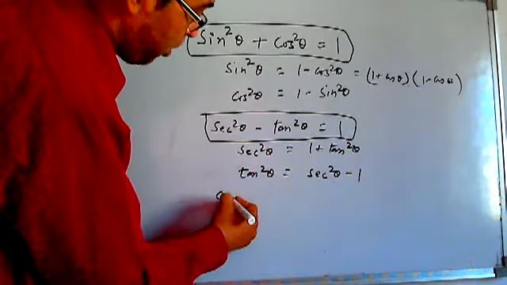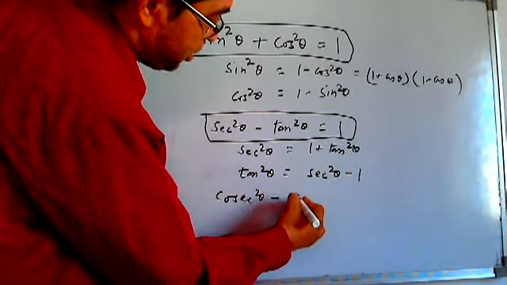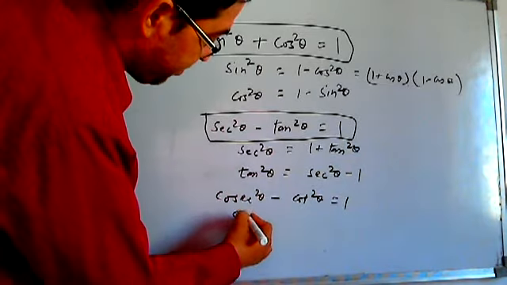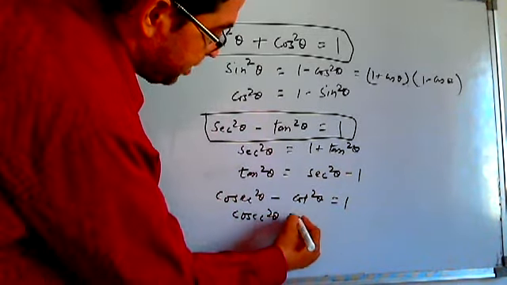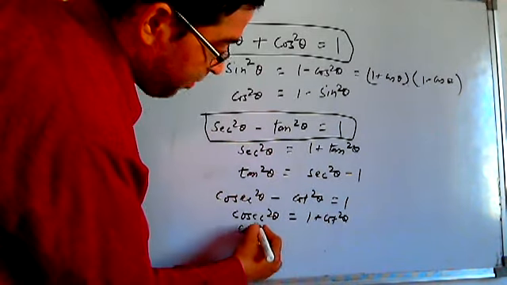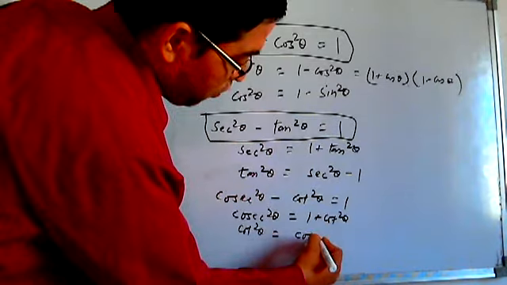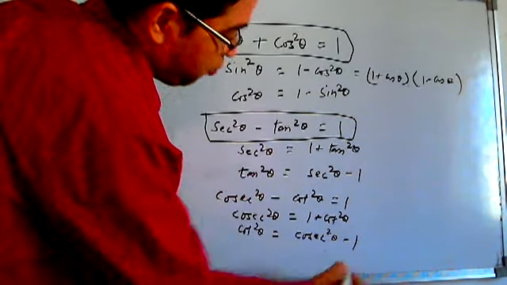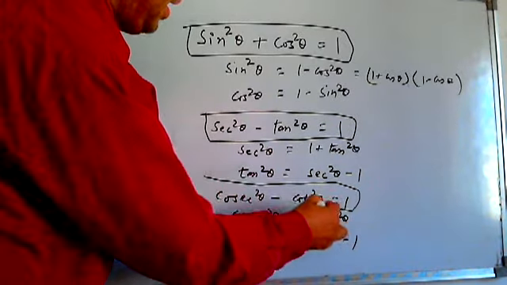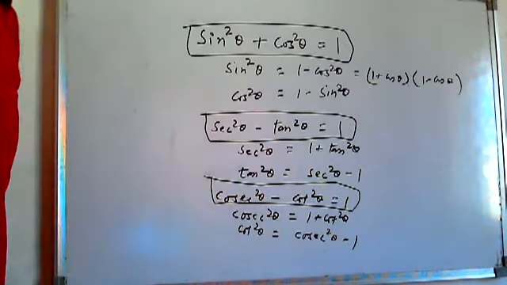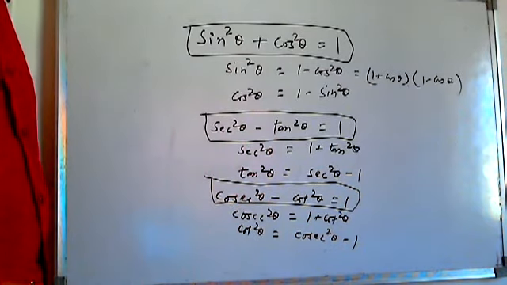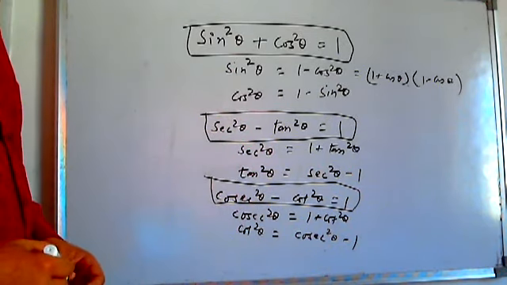And the third one is cosec square theta minus cot square theta is equal to 1, which can be written as cosec square theta is 1 plus cot square theta, and cot square theta is cosec square theta minus 1. Use these identities properly. You will get all the proving questions regarding identity easily solved.